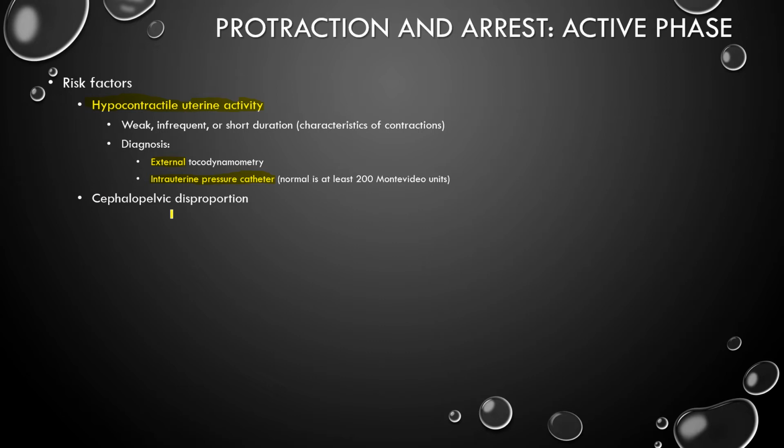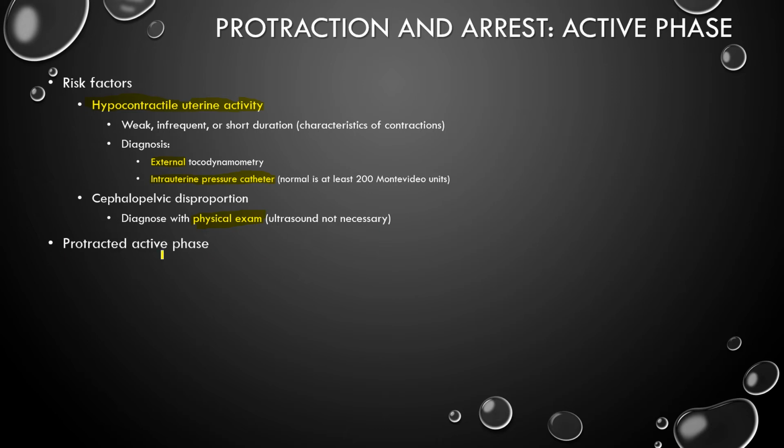Another reason to have protraction and arrest is cephalopelvic disproportion. So the head of the baby and the pelvis of the mom are disproportionate, not allowing for delivery. So the head can be too big or the pelvis can be too small, preventing the baby from being delivered. So how do you diagnose this? Physical exam. So physical exam can tell you if the head of the baby or the vaginal canal of the mom or the area between the ischial spines is big enough to allow the baby to pass through. You don't actually need an ultrasound here.